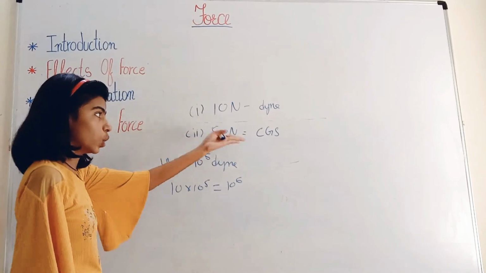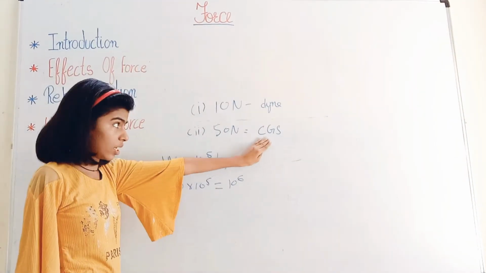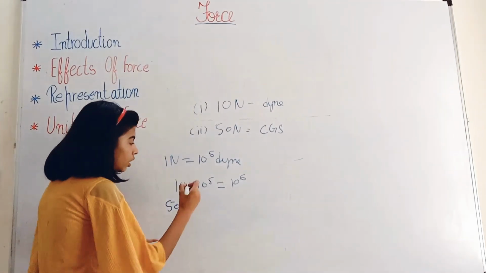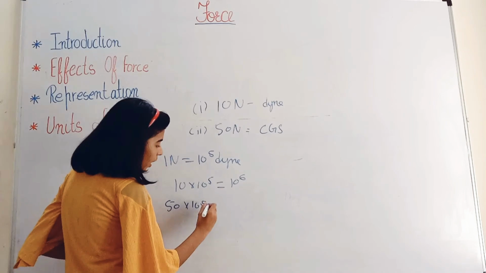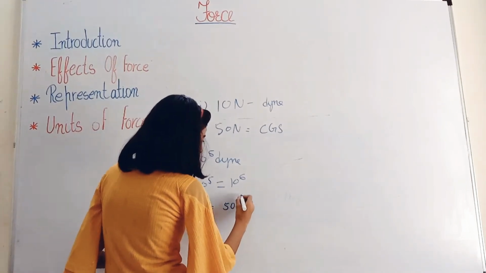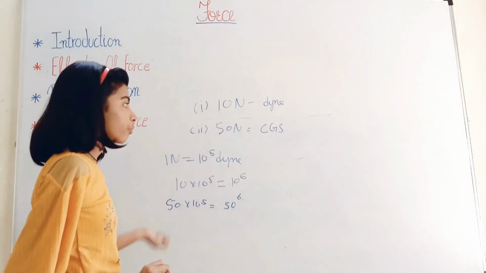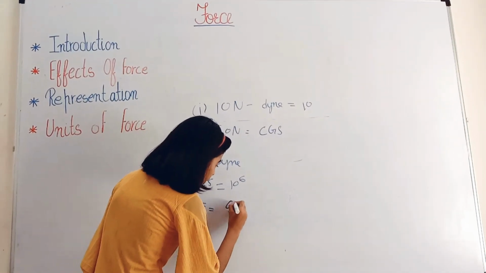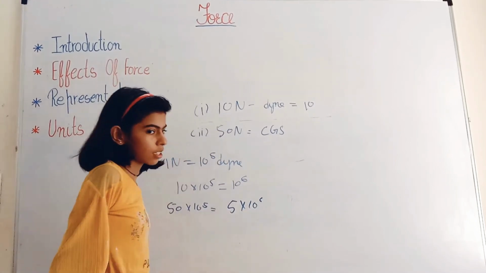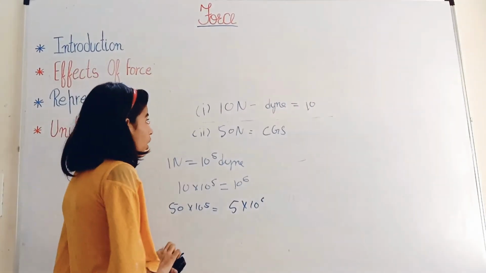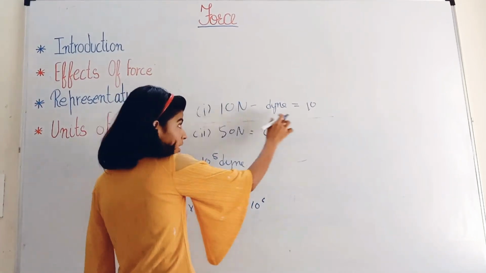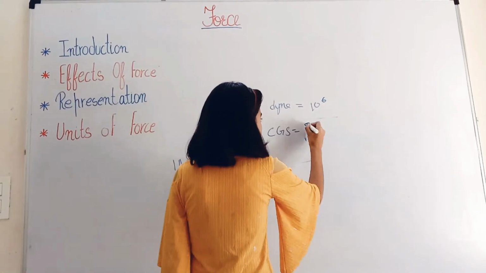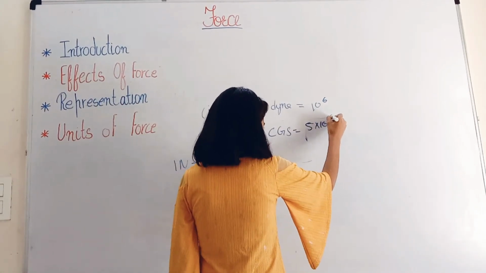And for 50 Newton in the CGS unit, the Dyne, we will multiply 50 into 10 raised to the power of 5, which is 5 into 10 raised to the power of 6. So the correct answers are 10 raised to the power of 6 Dyne, and 5 into 10 raised to the power of 6 Dyne.